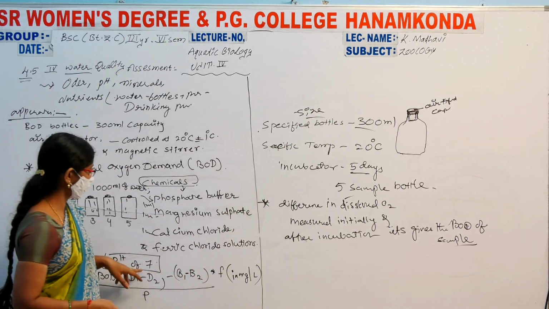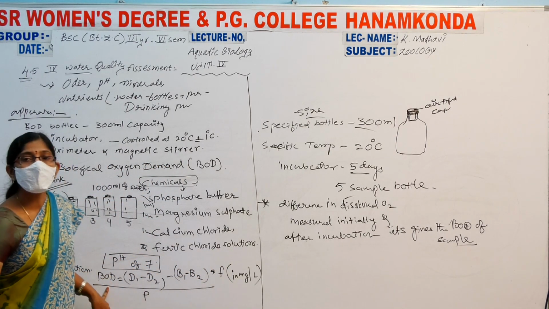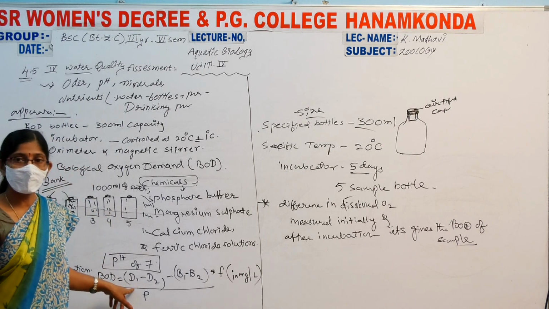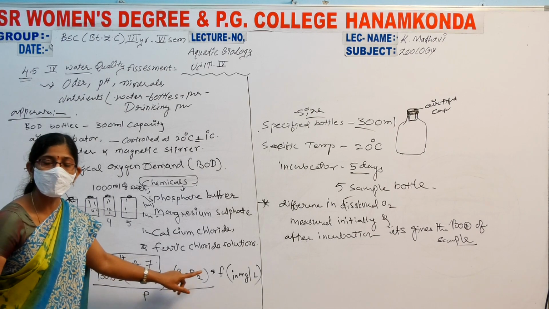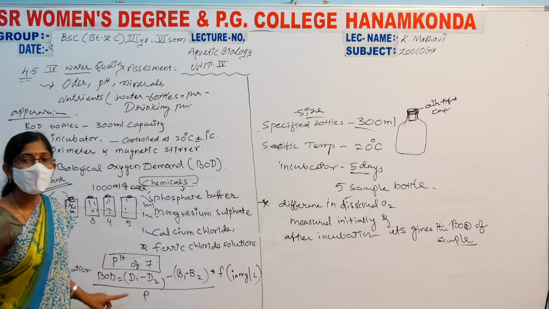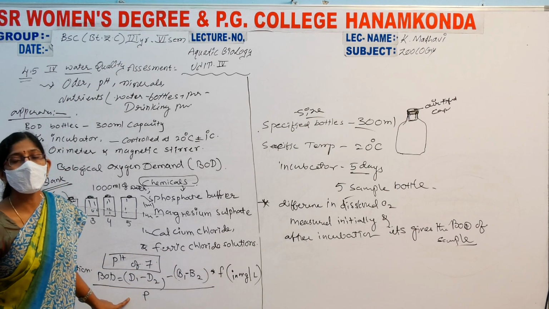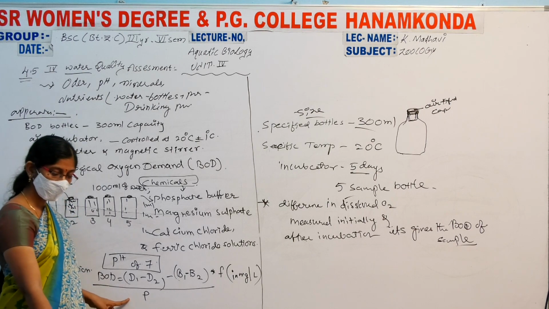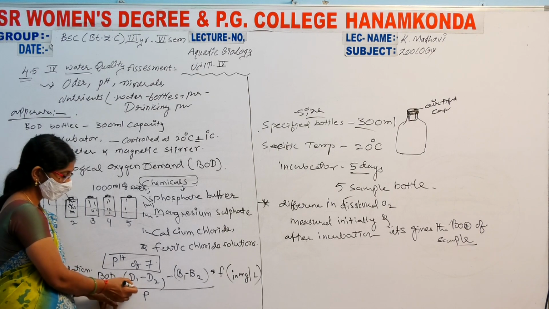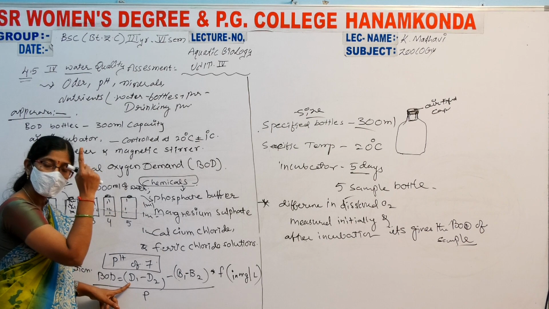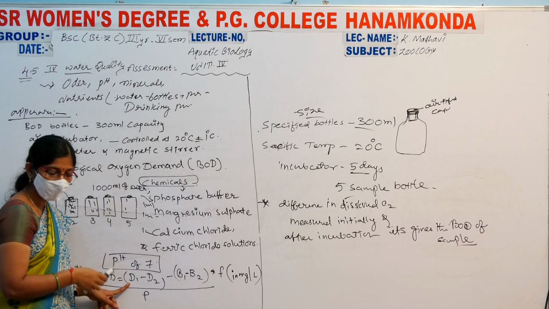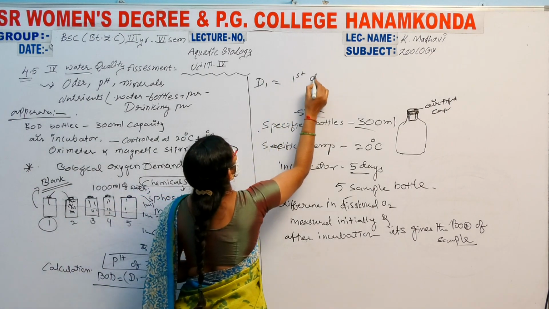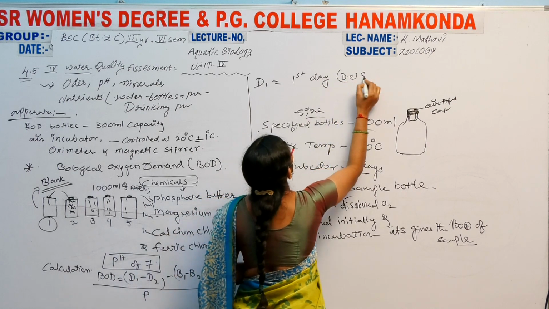So here a simple calculation part is there. How are the values calculated? BOD is equal to (D1 minus D2) minus (B1 minus B2), divided by P. Here P is the volume we take, which is 10 ml. D1 means the first day dissolved oxygen of the diluted sample.